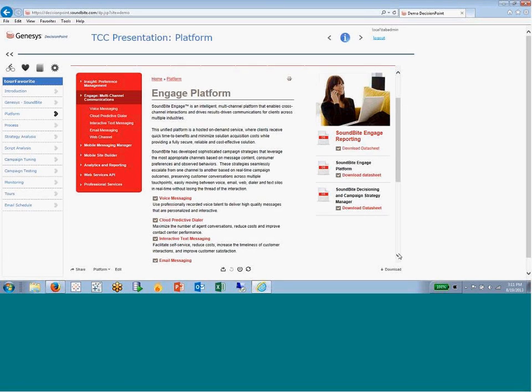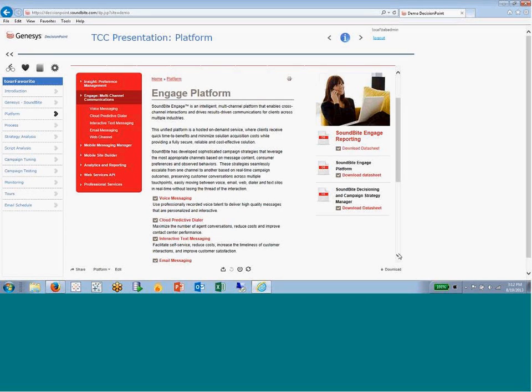If they do choose to go to an agent, what we do with our platform is transfer them to a call center that's run by one of our customers. Also, we have what's called a cloud predictive dialer. This is a system whereby a call center can be notified when there is a customer that needs to be called. So rather than having the voice messages that we send out triggered to them, the call center is actually initiating that phone call.